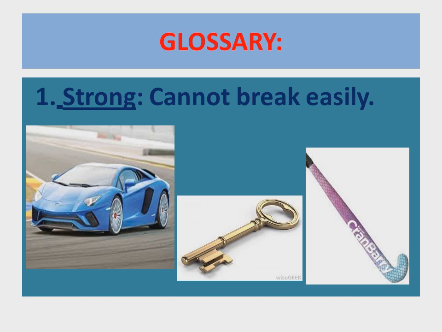Okay class, today we will learn some glossary words. Number 1 is strong. What is the spelling of strong? S-T-R-O-N-G, strong. Strong means cannot break easily. Any material which cannot break easily, which cannot bend easily, which cannot cut easily, and whose shape we cannot change easily, is a strong material.